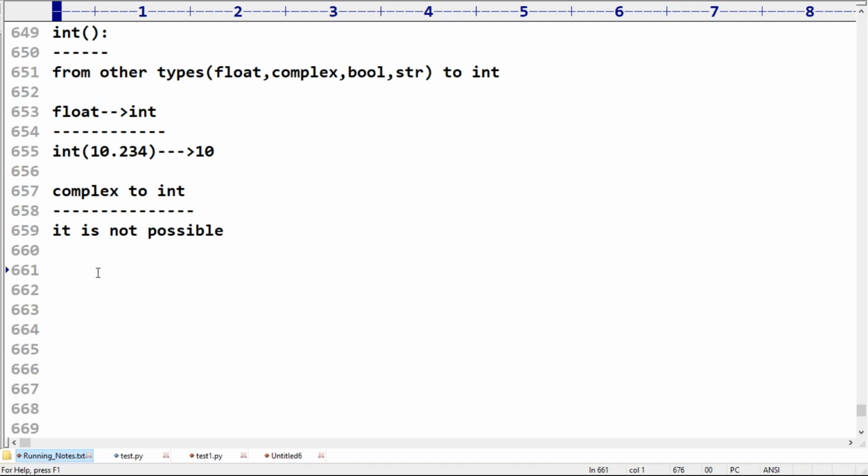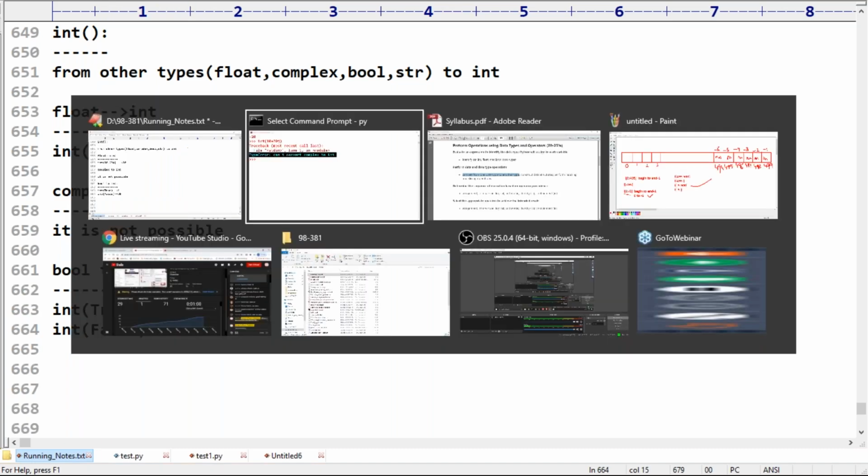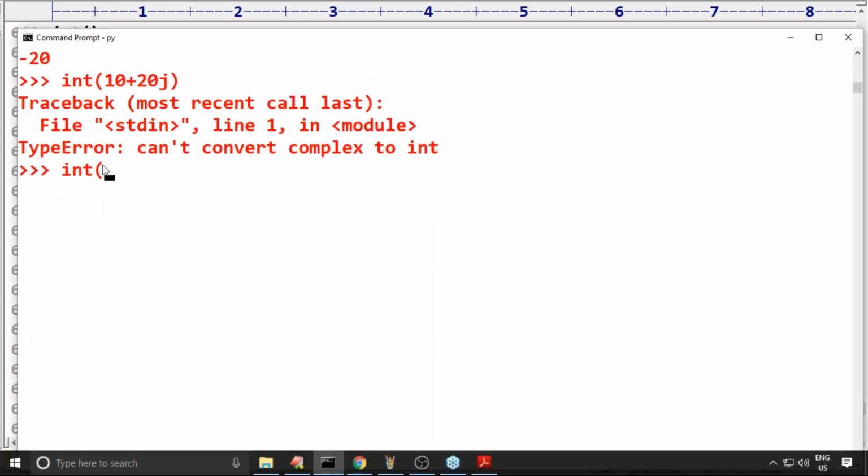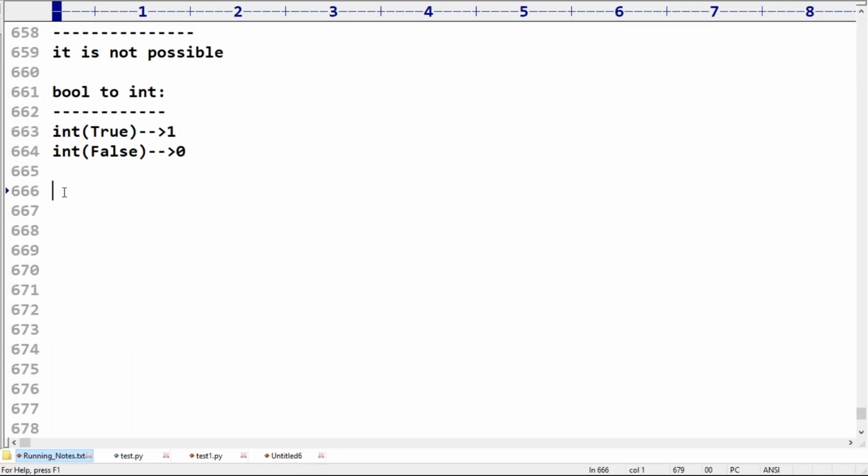Next, what about bool? Bool to int. Not required to keep much explanation. Int of true, what is the answer? 1. False means 0. You can convert a Boolean value to int type, no problem at all. Int of true, its value is 1. Int of false, its value is 0. Acceptable?